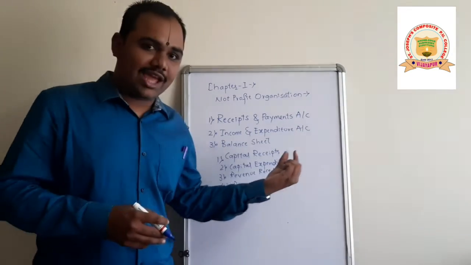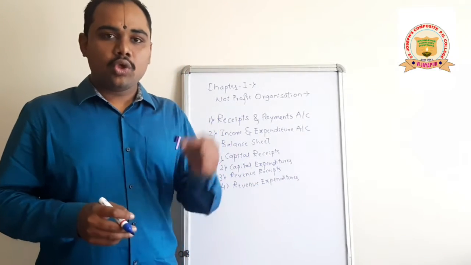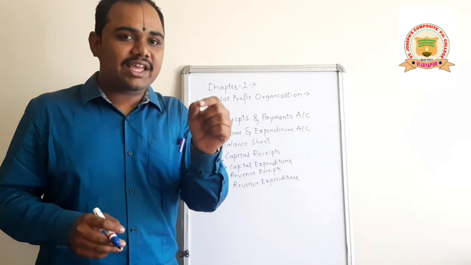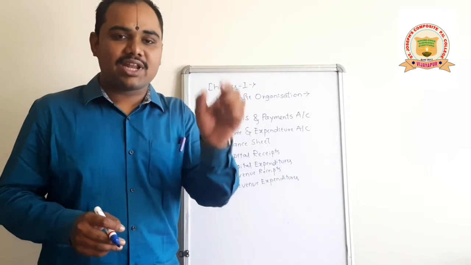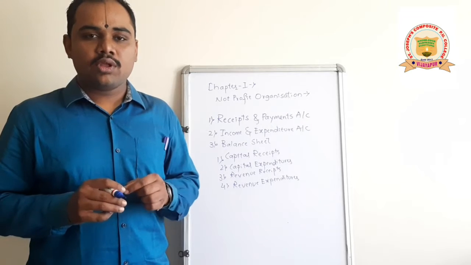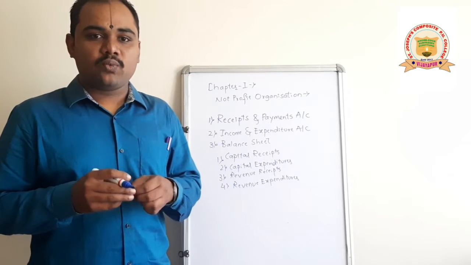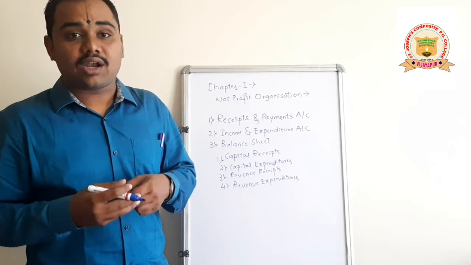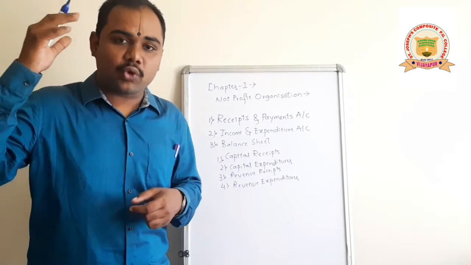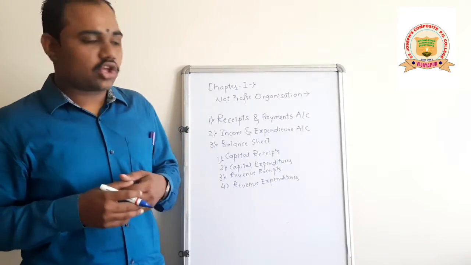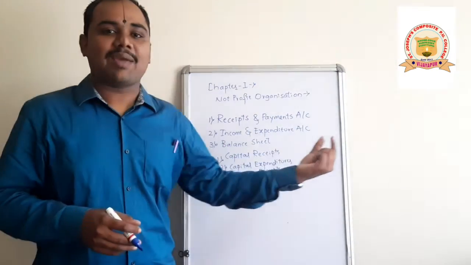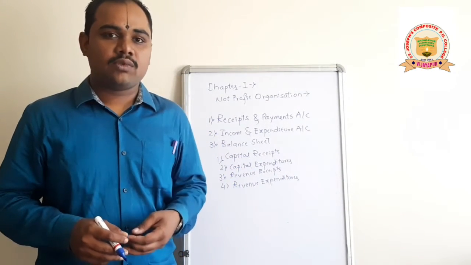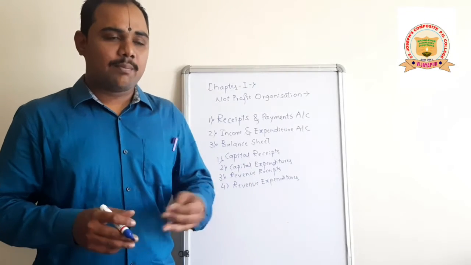Come to the second point, capital expenditure. Those expenditures which are non-recurring in nature are called capital expenditures. It means which we will not repeat, which we will not do again and again, for which we will not spend again and again. Once in a few years we will make those expenditures. So such expenditures are termed as capital expenditures. Say the example, purchase of machinery, exactly opposite to the capital receipt. Purchase of machinery.